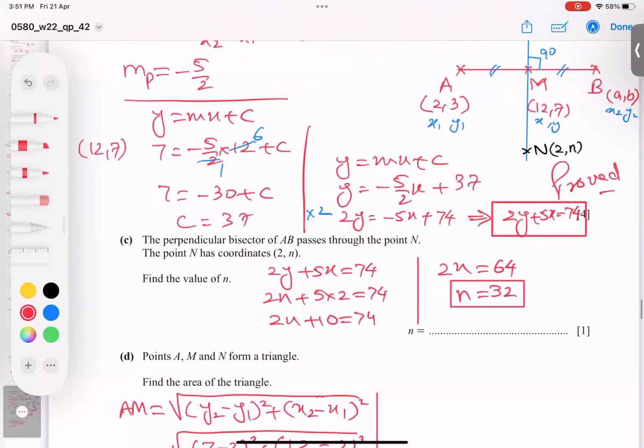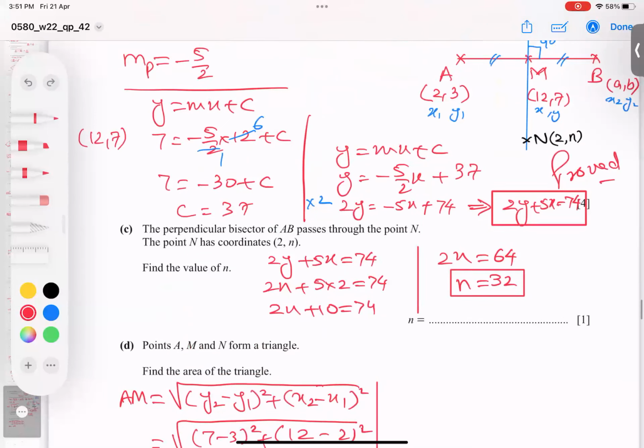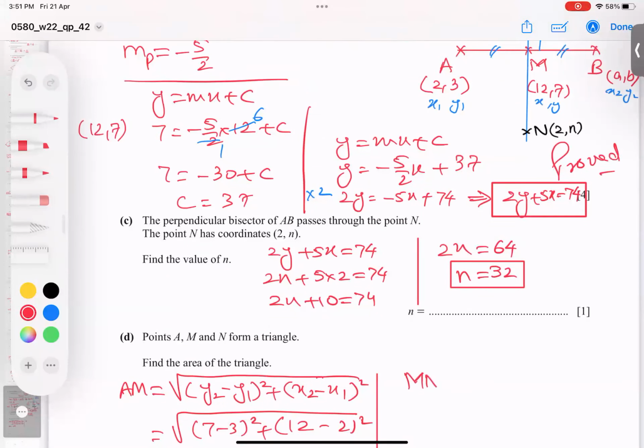Now I'm finding MN distance. I'm writing here MN distance, but I'm not writing the formula this time. So y2 minus 5. Y2 is N, 32. So 32 minus 7 plus 2 minus 12.